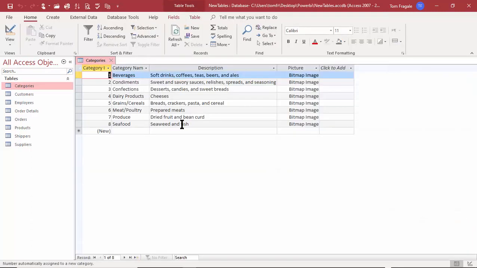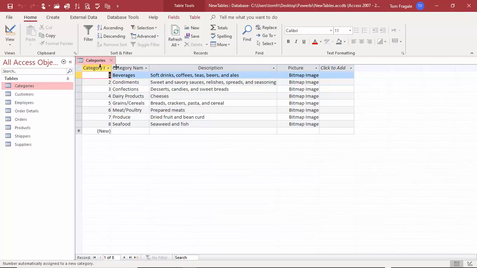Now, if you had more than one window open, then there would be different tabs across here. So in Excel, maybe the tabs will be at the bottom, but here the tabs are going to be across, and that would be the different windows of Access. So I can close that window, of course, with the X.